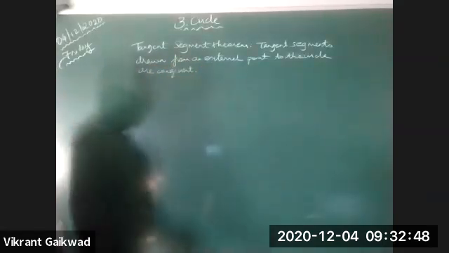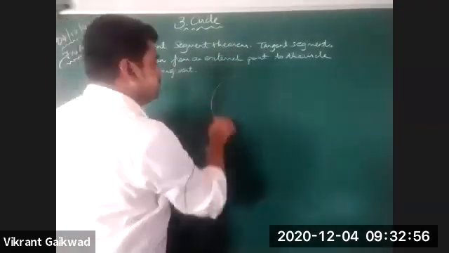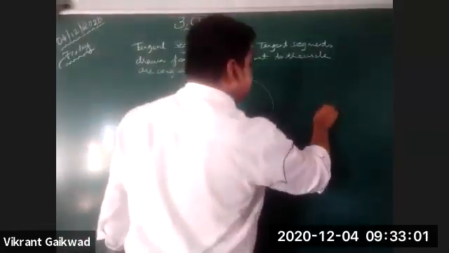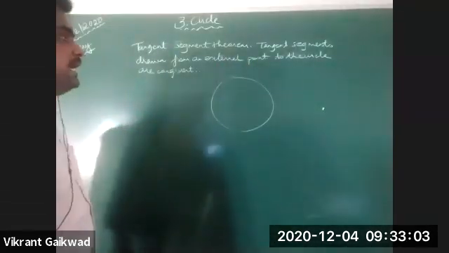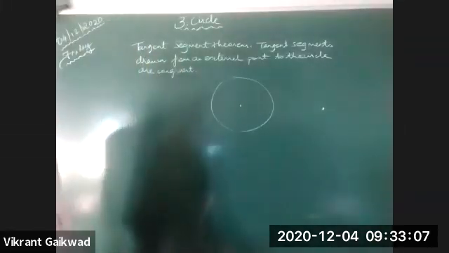You have to write the proof on your own. You see, tangent segments drawn from an external point to the circle. So a circle is given to you, and a point is in the exterior. You're drawing tangents from that point.